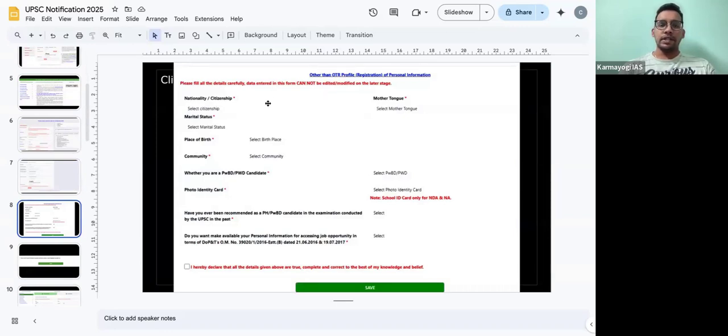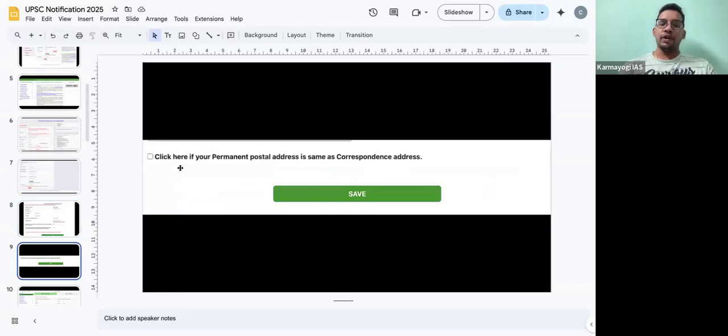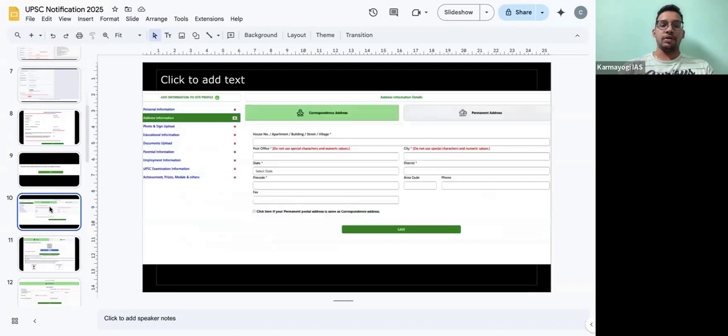Next step, that is your citizenship, marital status, place of birth, community, all these things they will ask you. Try to do that as well. And every time you fill, you select this and save it. If you don't save it, then if you're going for the next step, your details will not be saved. So for every step, you need to click here, and then you need to save it. Then only your details will be saved, right?